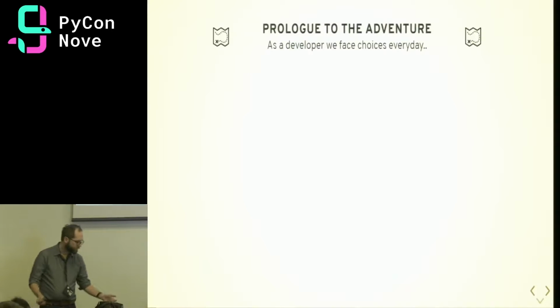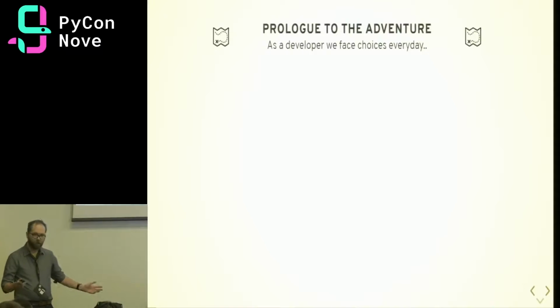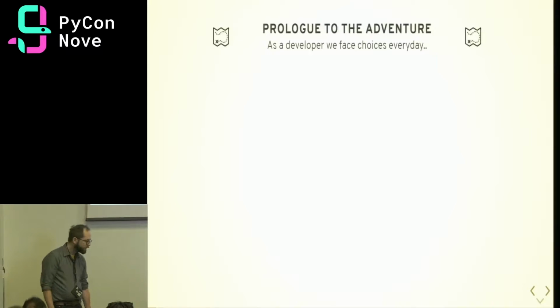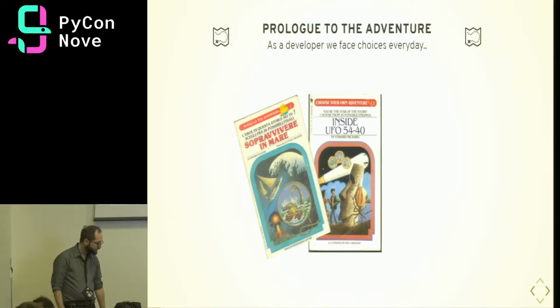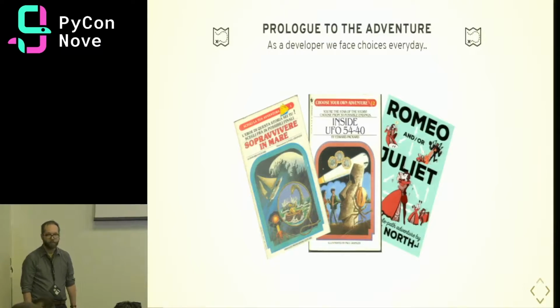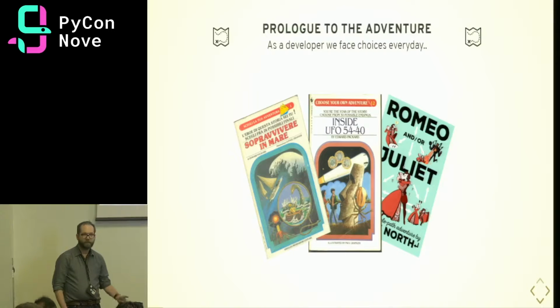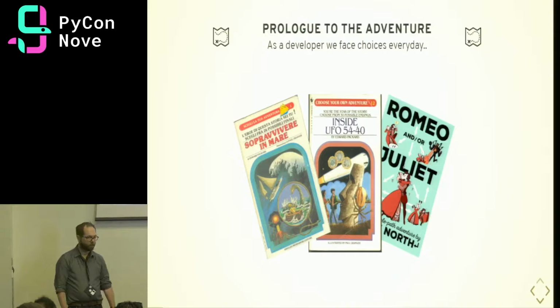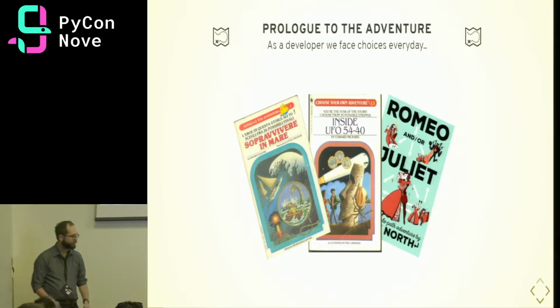Cool. So before we start the adventure, I have a prologue. As a developer, we face choices with web application development every day. In the vein of classic choose your own adventure books like these, or more modern ones like Romeo and Juliet, the choices we make for the initial design of our API and the evolution of that design over time can have drastic impacts on the consumers of our API, both internal and external.